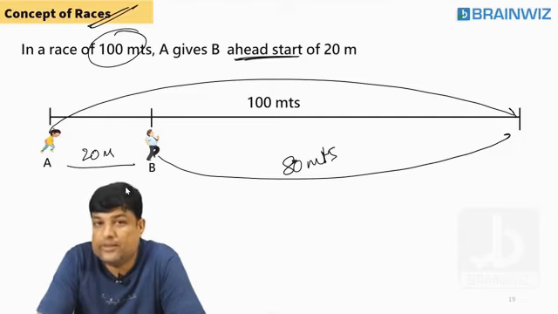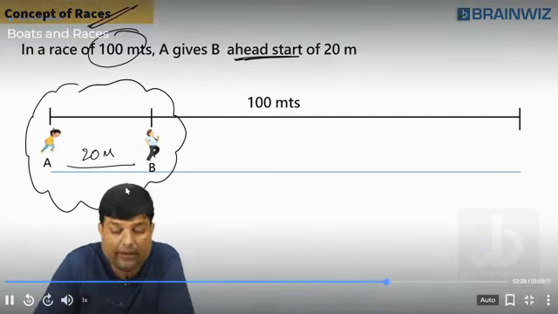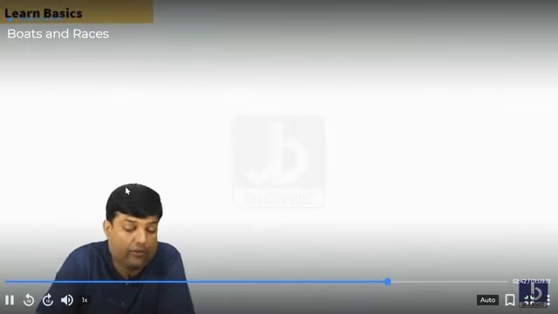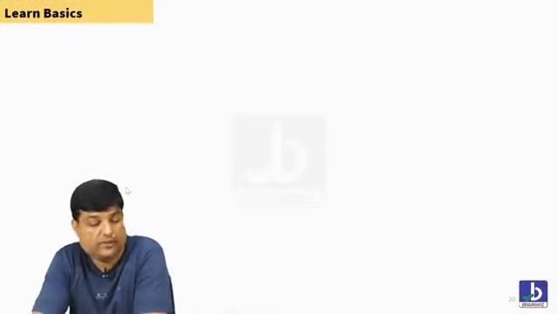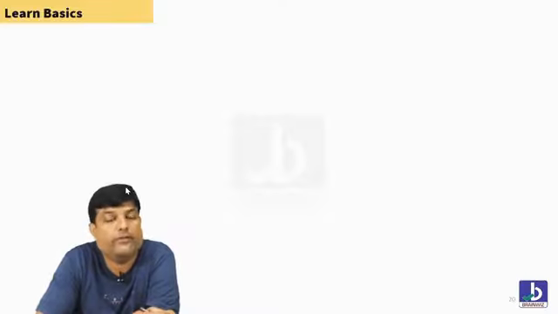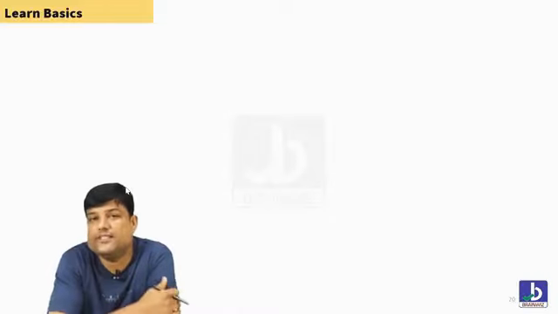Are you understanding what I mean to say? So try to remember that. A has to run 100 meter and B has to run how much? 80 meter. So don't forget that. Following everybody? Yes or no? That's good. Thanks, Vinendra. You got it? That's good. So we have learned a little bit of basics of races. In races, time is constant, I told you. And what's the relationship between distance and speed? That is directly. That also we have learned.